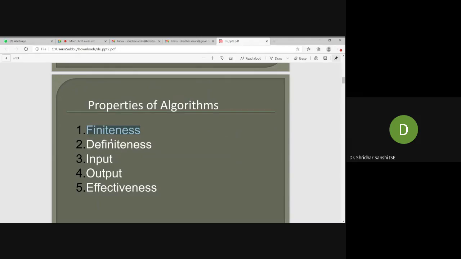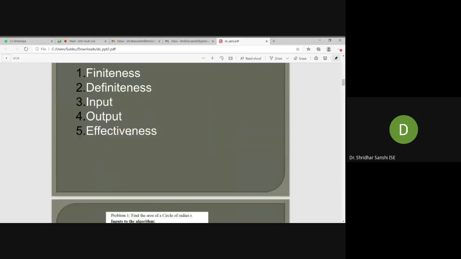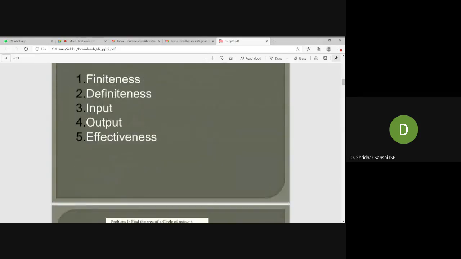Once I start writing the algorithm, it has to end at a particular step, correct? It should not be infinite. We cannot write infinite algorithms. So we should write a finite number of steps, and after a finite number of steps, I should get the desired output. This is the first property of an algorithm.